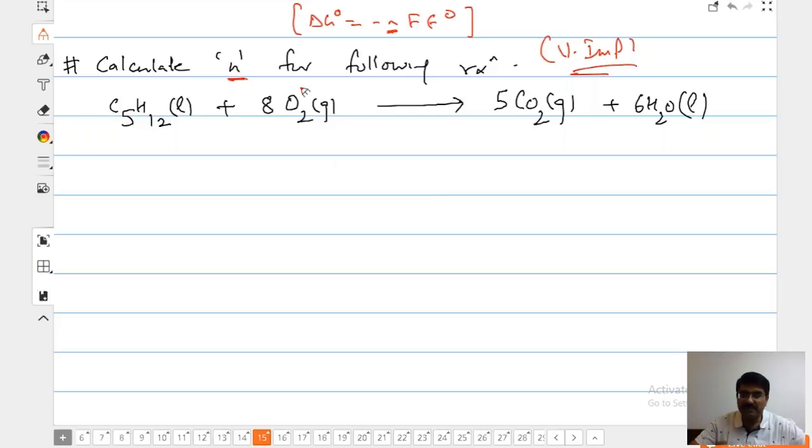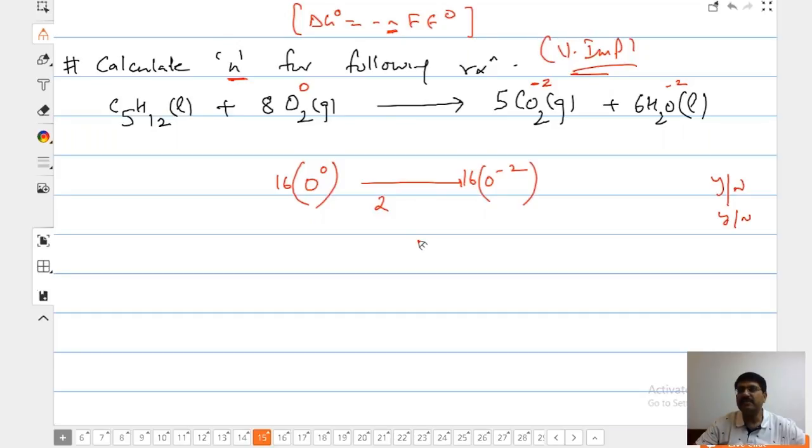Each oxygen is in the zero oxidation state. Do you agree? Yes or no? Now this is going to minus 2 here. Each oxygen is going from 0 to minus 2. We have 8 into 2, 16 oxygen, so that is 16 O minus 2 will be formed. Each oxygen gains how many electrons?